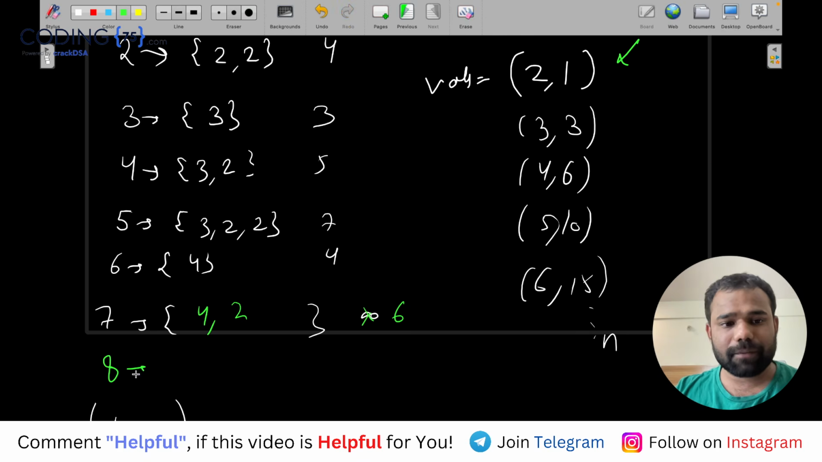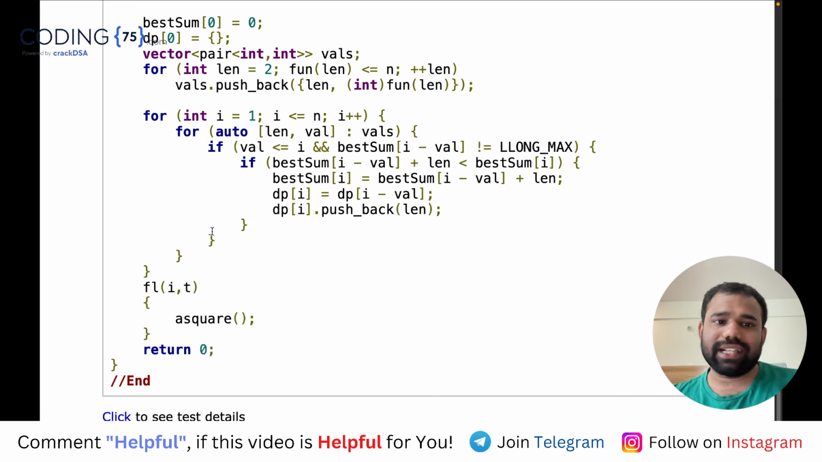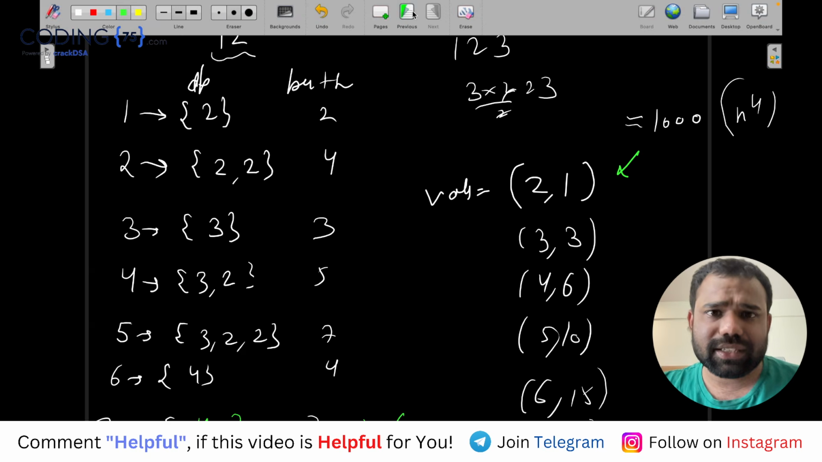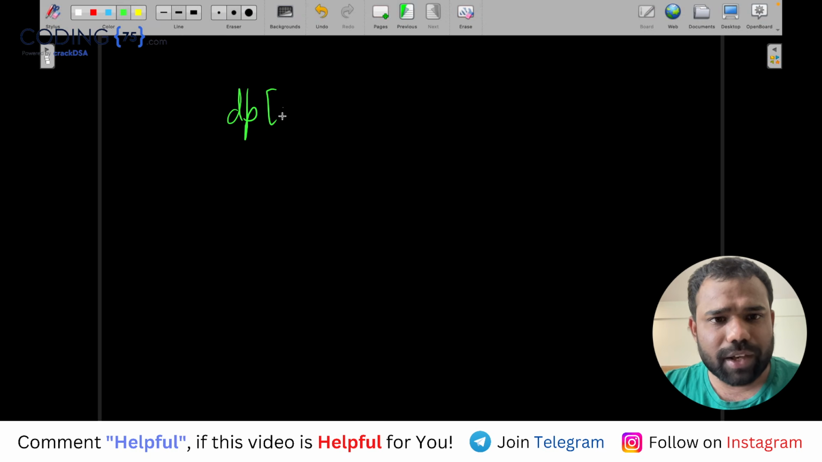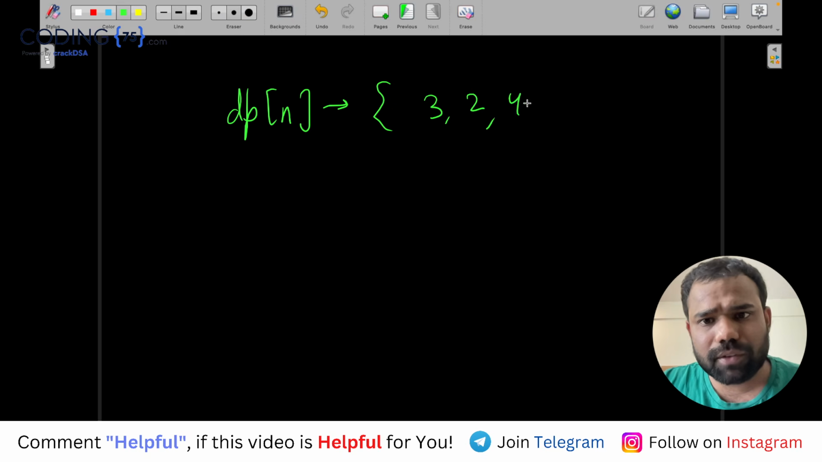So for 8, it will be I think 4, 4 plus 6, it will become 6 plus 6. For this, it will be 4, 2, 2. Okay, so this is how I am getting DP. Now tell me in general what DP is doing. This is a little complex thing. In general, DP of n will give me some list of numbers, whatever.